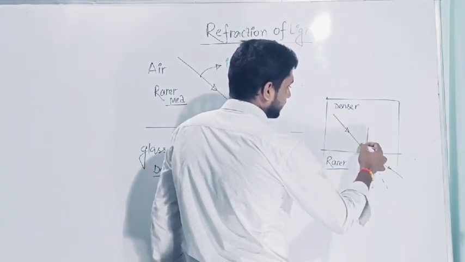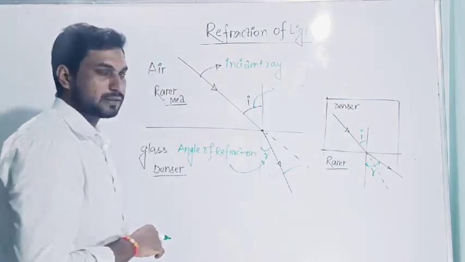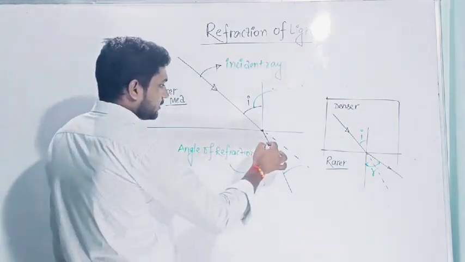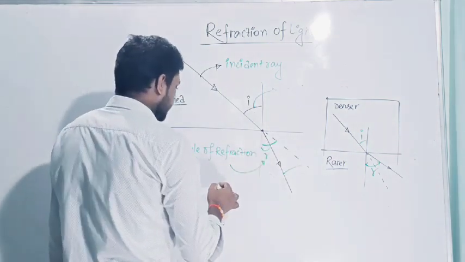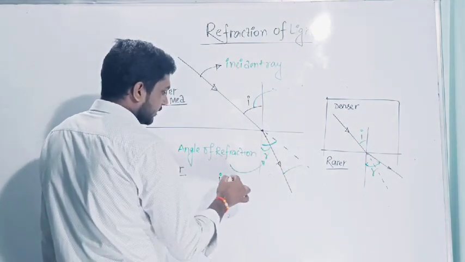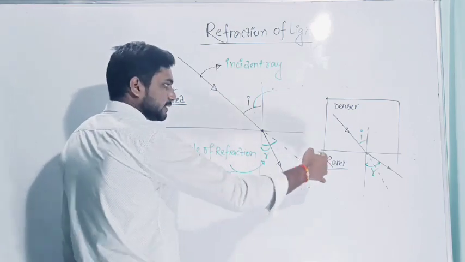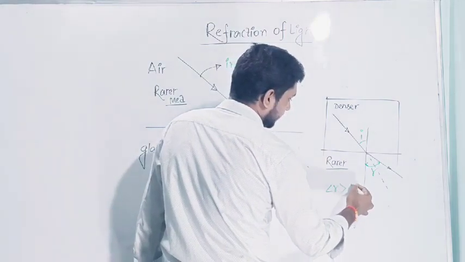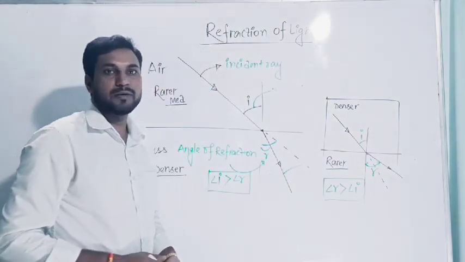This is the angle of refraction. This is the angle of incidence. In the first case, angle I is greater than angle R, when light travels from rarer to denser medium. In this case, angle R is greater than angle I. This is the second case, when light travels from a denser medium to a rarer medium.